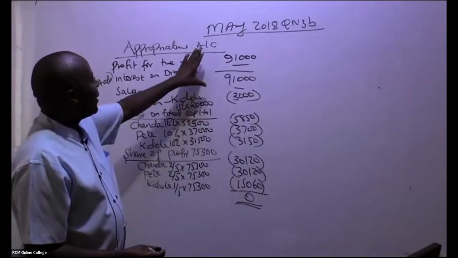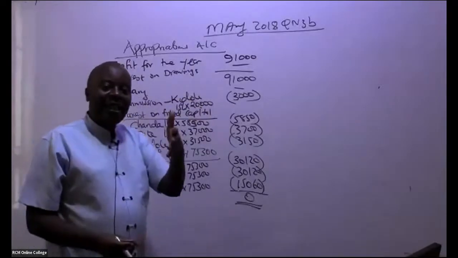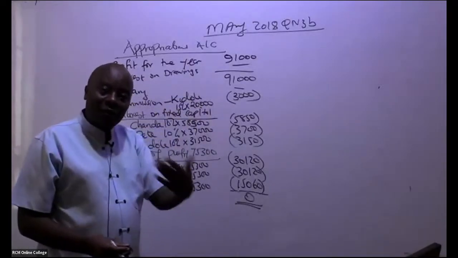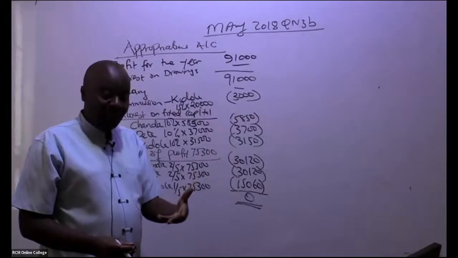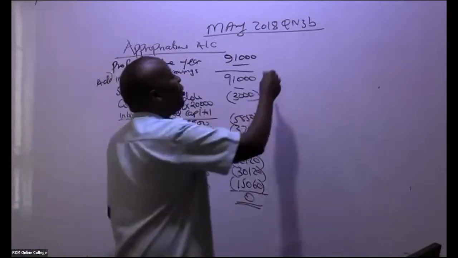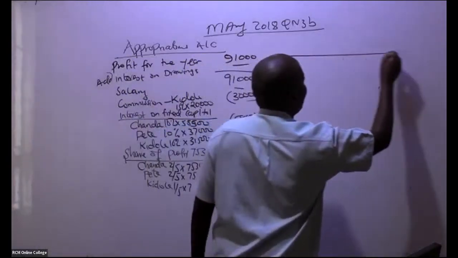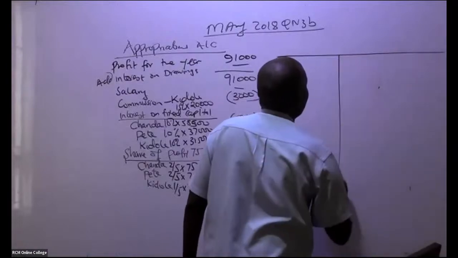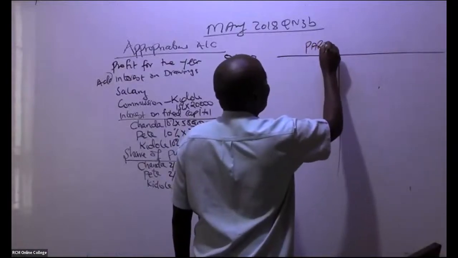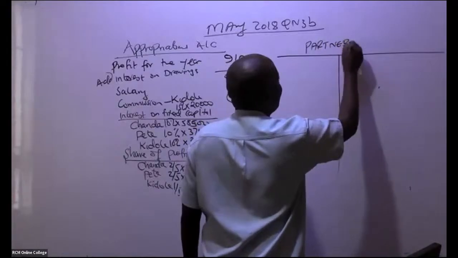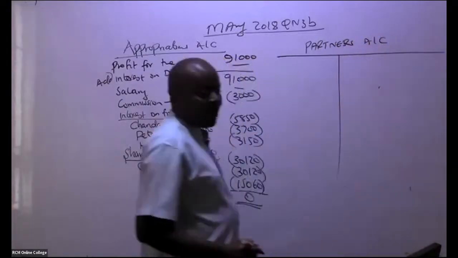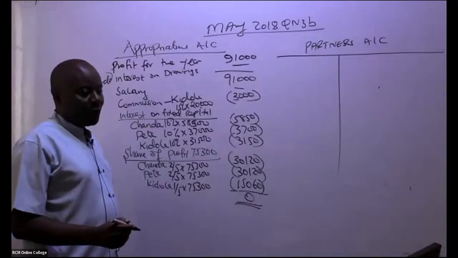Now, once I have this appropriations account, practically, this is something I normally see happening at the end of every year because I run a partnership. So in this case here, practically, you go ahead and give us just an account called partners account.